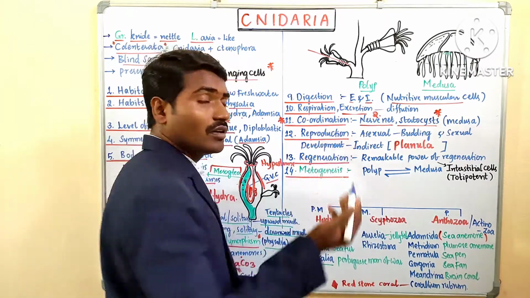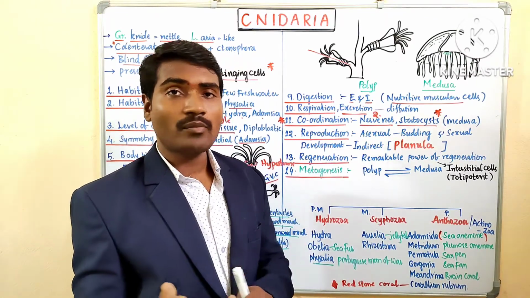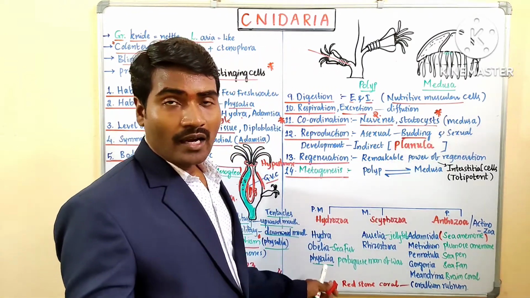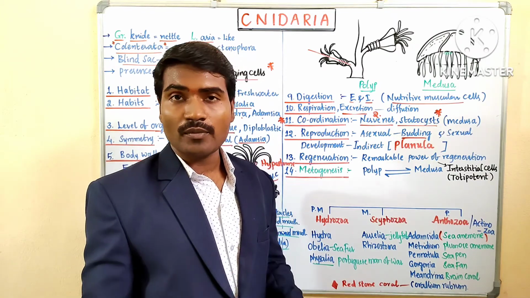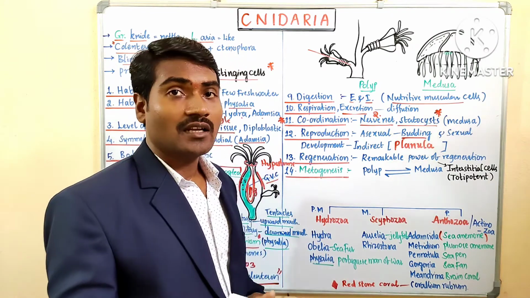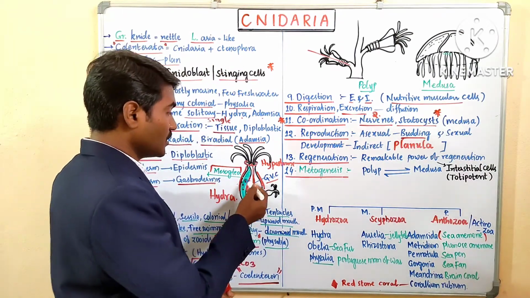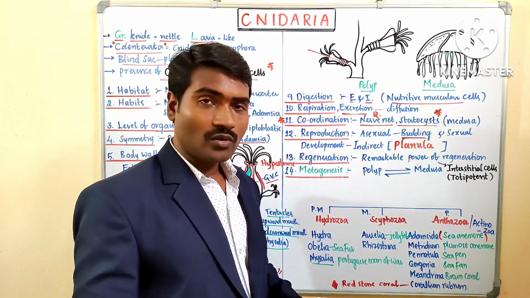Come to reproduction. Both ways of reproduction are available: asexual reproduction and sexual reproduction. Asexual reproduction is by the process called budding, and sexual reproduction by fusion of gametes. Testes are present, ovaries are present. Fertilization takes place in the mesoglea, or even external fertilization also takes place.